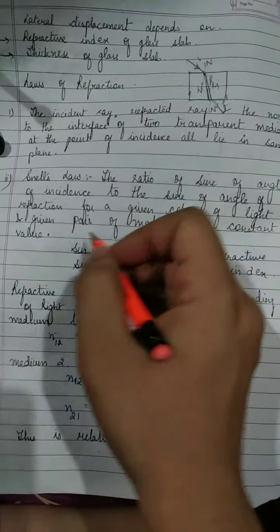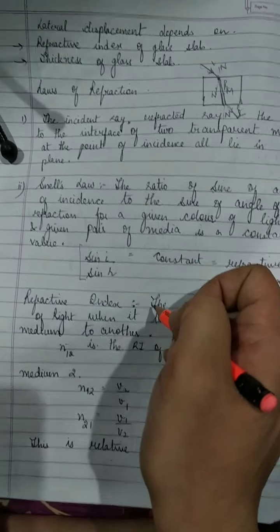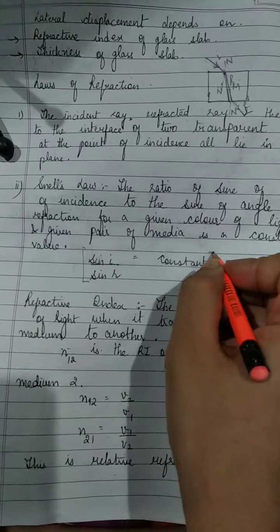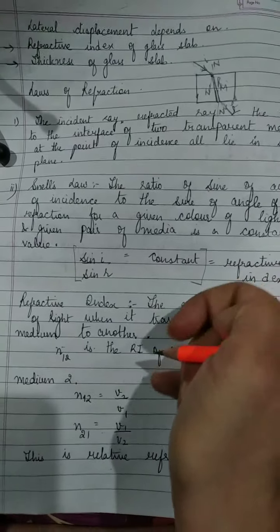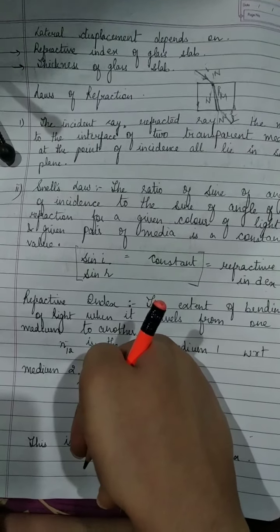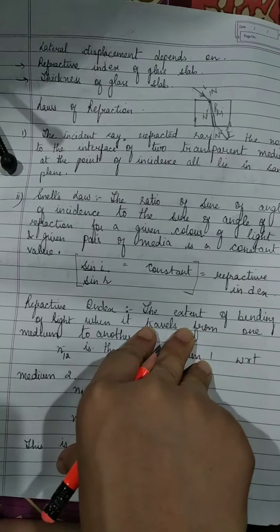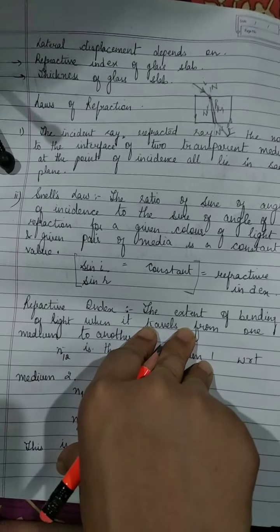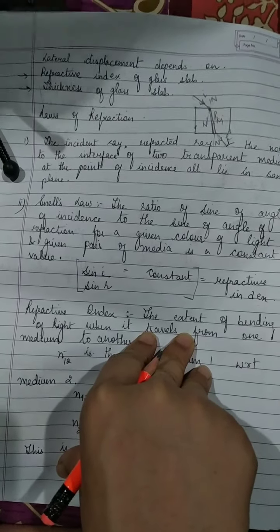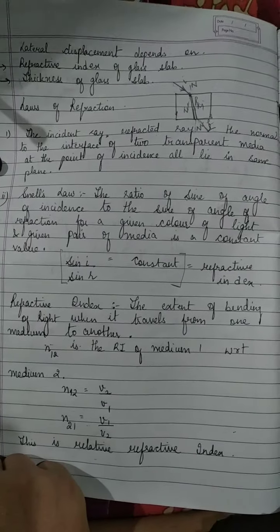For example, if we are talking about air and glass, for one of the colors of light only, then it's a constant value, and that constant value is also termed the refractive index.